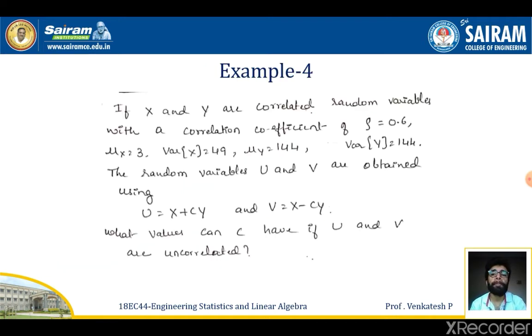Example number 4. If x and y are correlated random variables with a correlation coefficient of rho equal to 0.6 and mean of x is given by 3, variance of x is equal to 49 and mean of y is given by 144, variance of y is given by 144. The random variables u and v are obtained using u is equal to x plus cy and v is equal to x minus cy. So these are nothing but the bivariate transformation that I am going to use here. So what values can c have if u and v are uncorrelated? So we'll see how to solve the problem now.